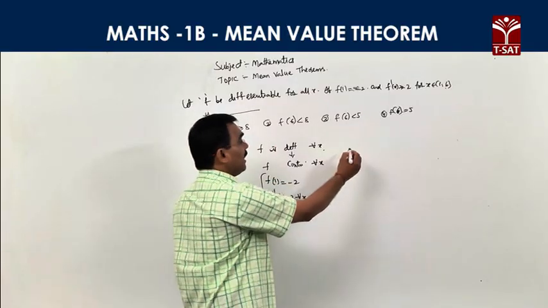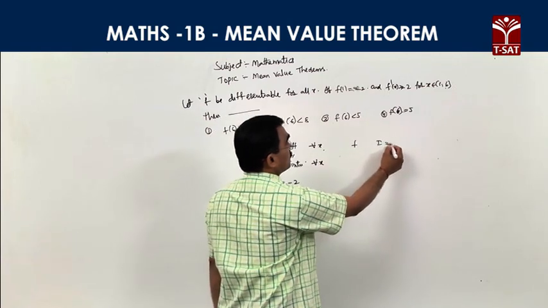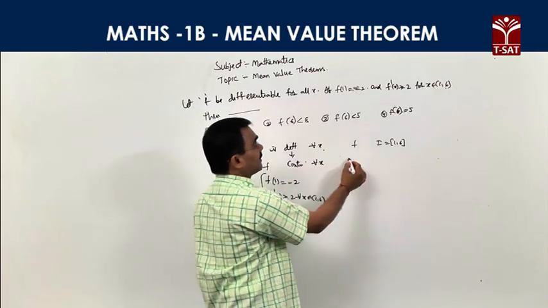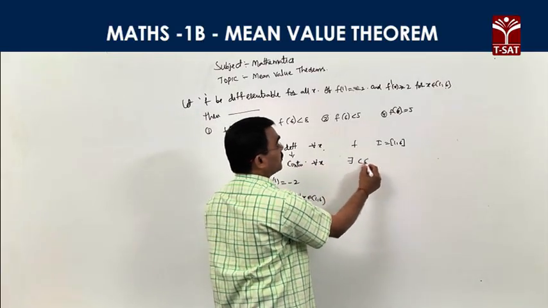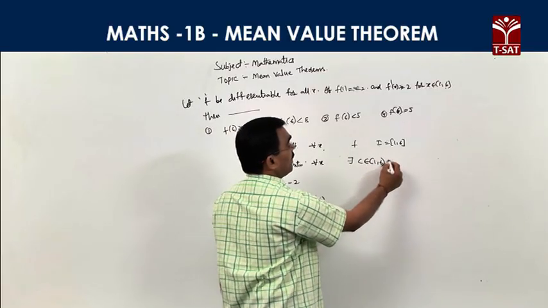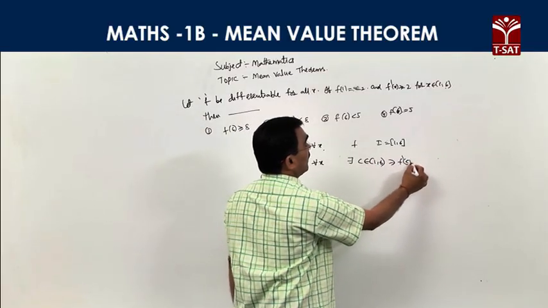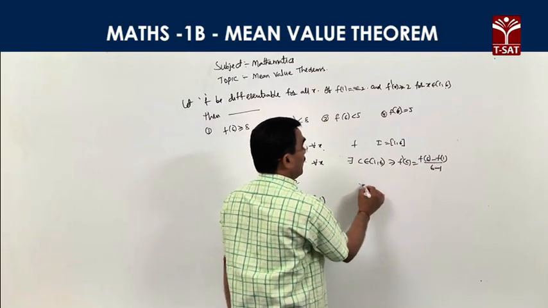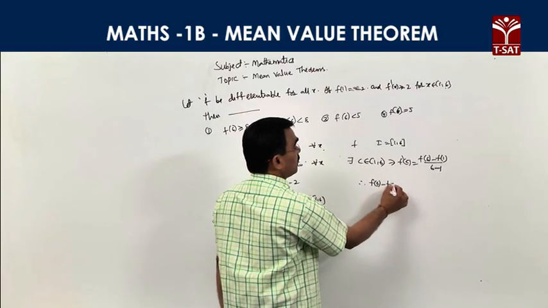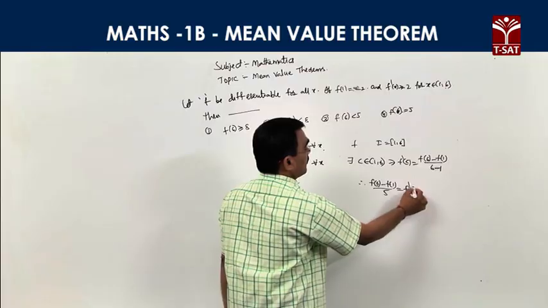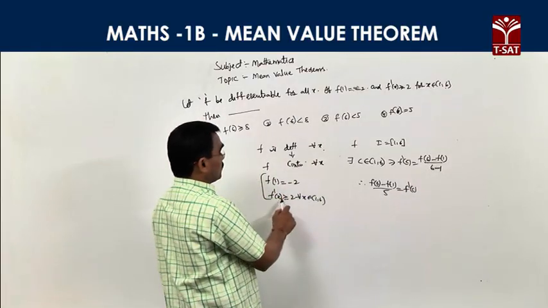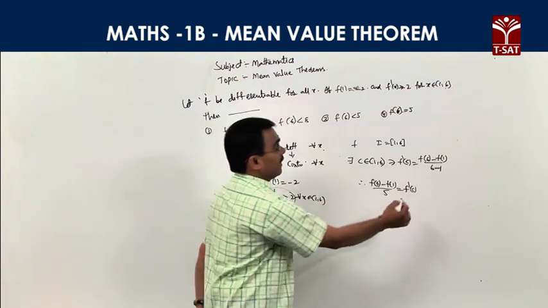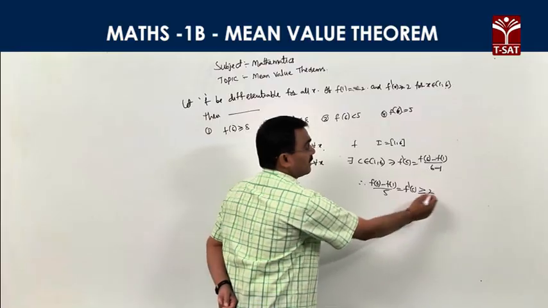So take Lagrange's mean value theorem on the interval I equal to closed 1, 6. F is differentiable, f is continuous. According to Lagrange's mean value theorem, there exists a point c belongs to open 1, 6 so that f dash c is equal to f of 6 minus f of 1 by 6 minus 1. Therefore, f of 6 minus f of 1 by 5 is equal to f dash c. Given f dash x is greater than or equal to 2, f dash c is also greater than or equal to 2.